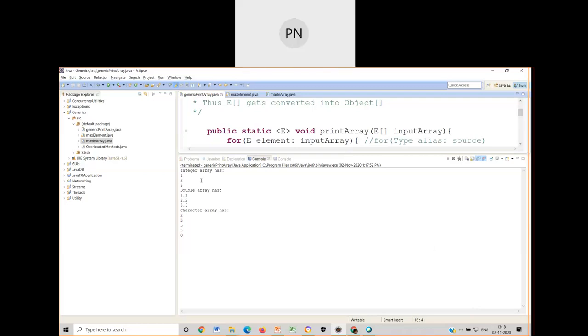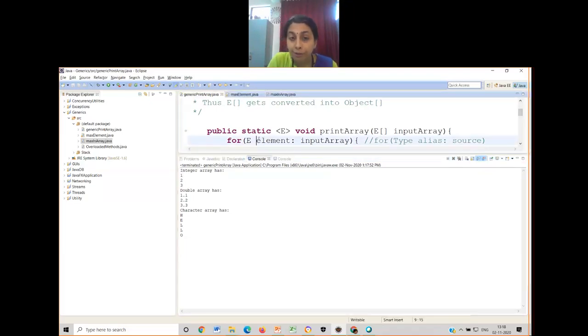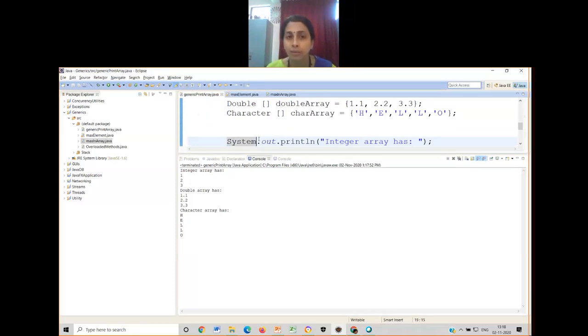You can see that with a single function call, a single function written, I've called it on three different arrays. It is working the same, no change at all. This is the advantage of generics. Now please concentrate on what modification I'm doing.